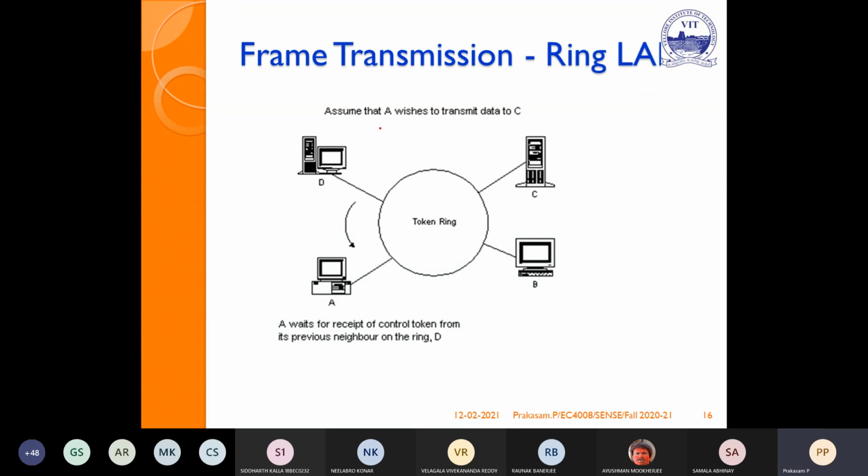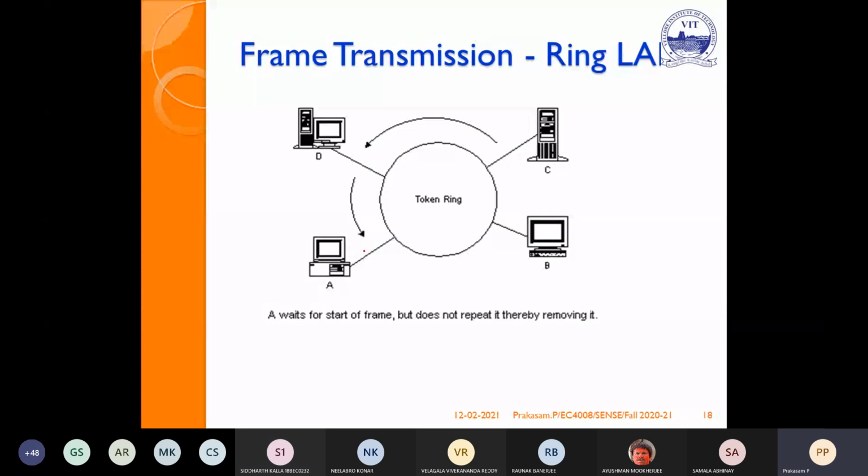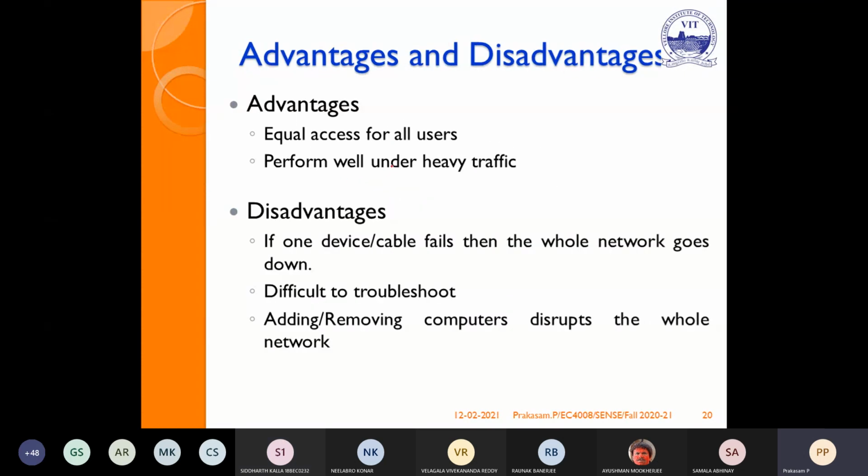So let us assume A is to transmit data to C. A waits for receipt of a token. If it reaches here, it receives the token. Now it transmits the frame into the ring. B takes the address, it won't match, so it passes on. If it is okay, C receives the information. It passes the token. Once it reaches A, it discards the token along with the acknowledgement. This is the function of the ring.